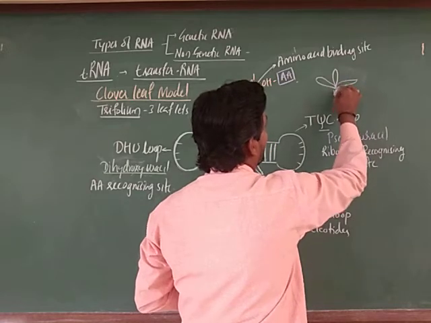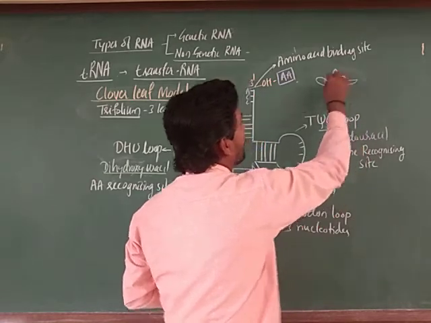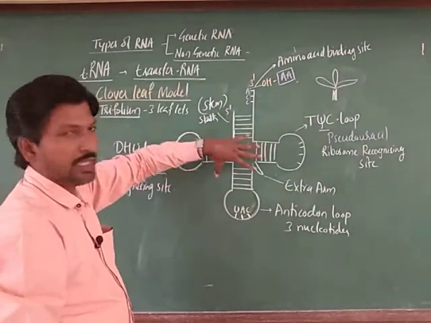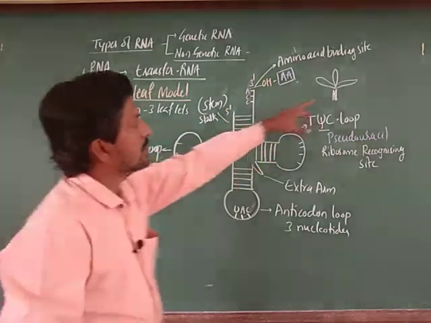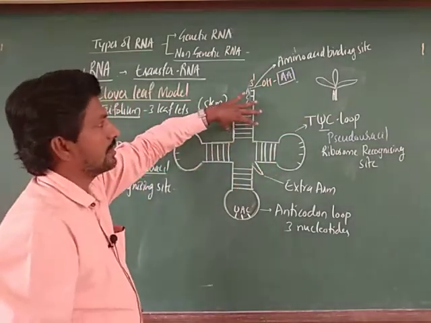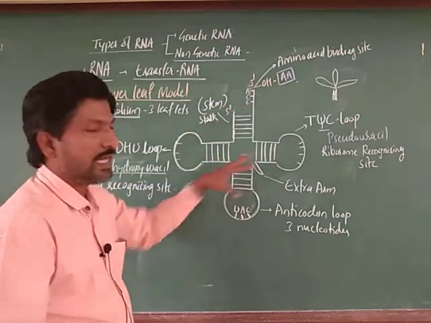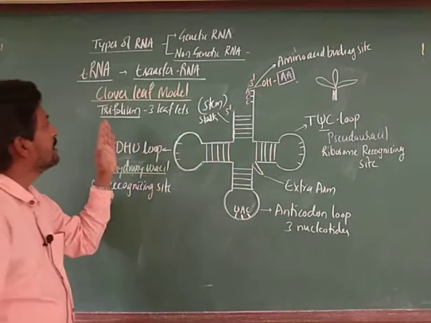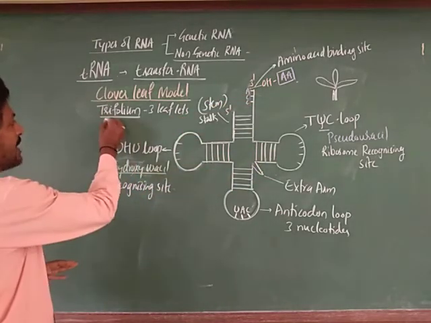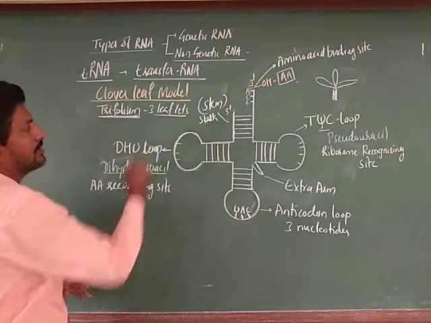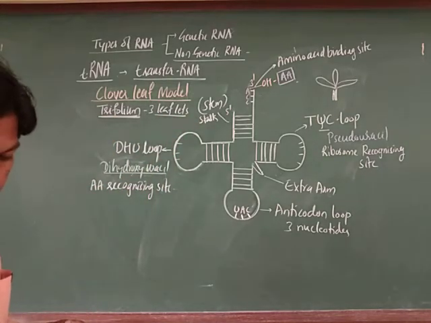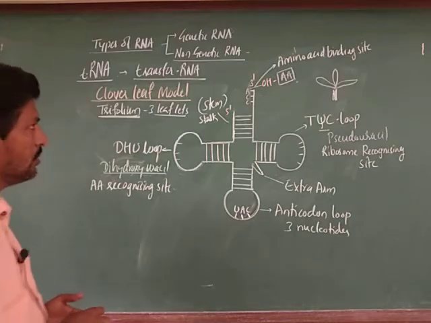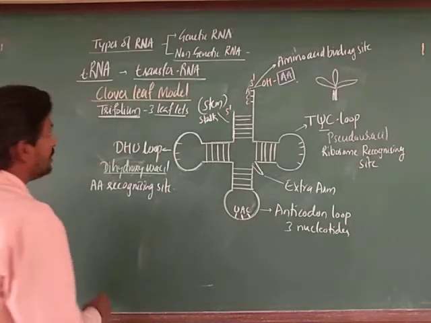It appears like a trifoliate leaf, inverted. This is the stalk, and these are the three leaflet-like structures, hence it is called a clover leaf. This model was proposed by Robert Holley.